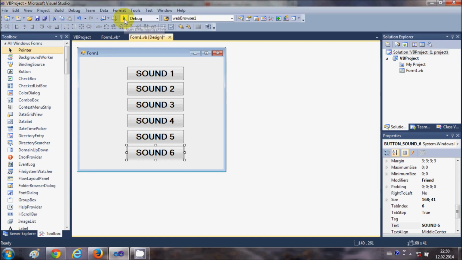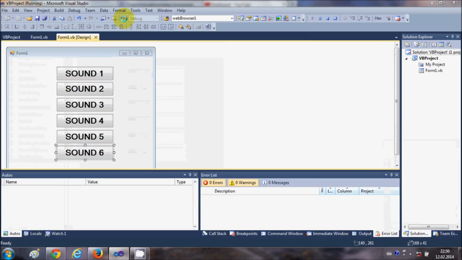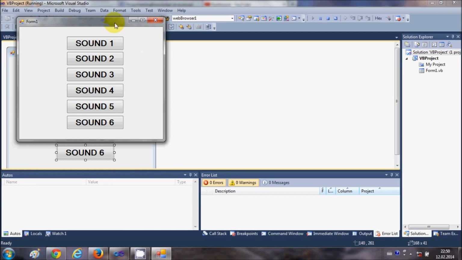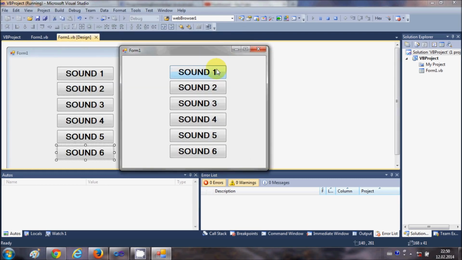So let's play the code and see what sound they can make. Okay, so I will just play my program, or run my program, and it runs the program, and let's hear what sound they make. So here for the first sound I will increase the volume so that you can hear.